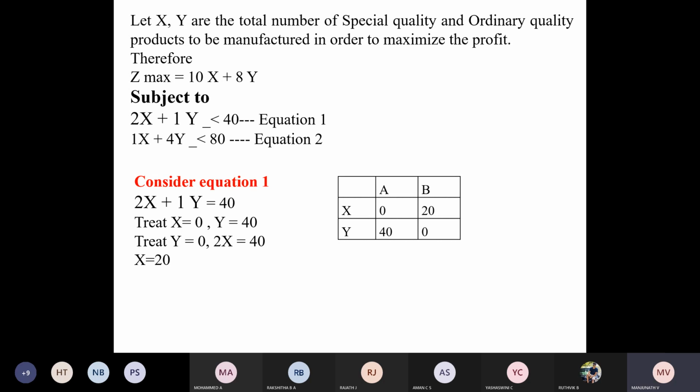Now you will get two lines. One is AB, another is CD. Equation 1, you can have line AB.